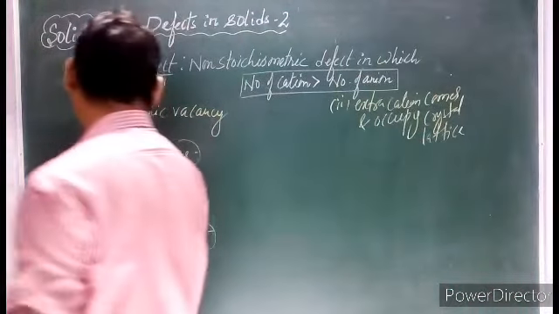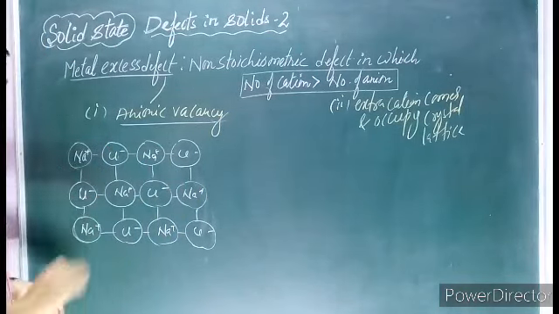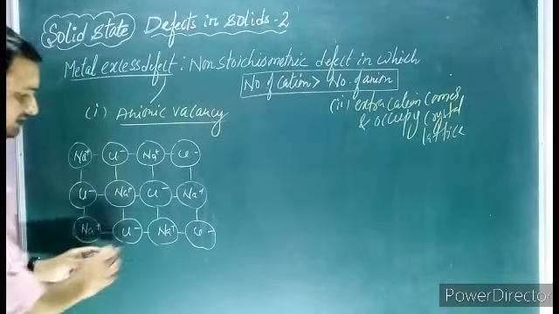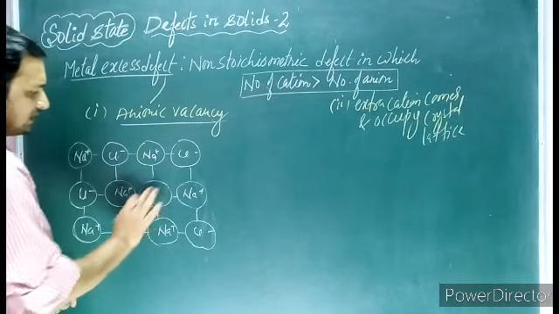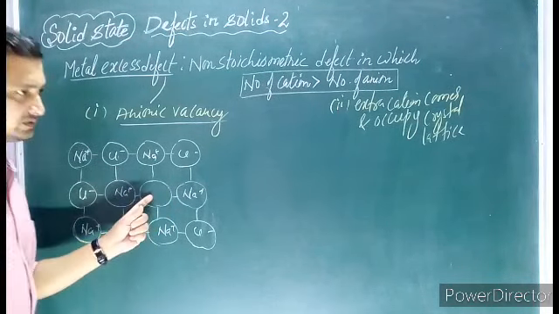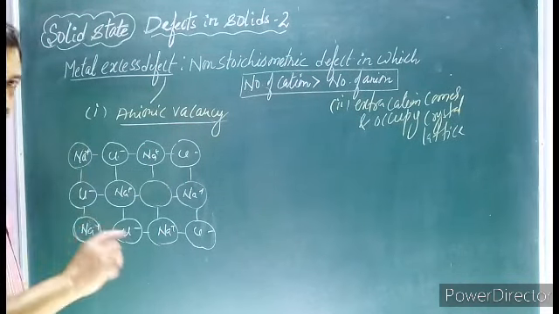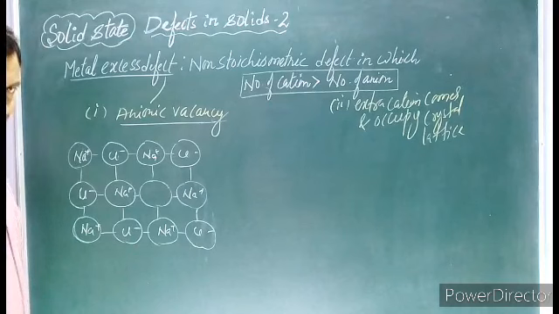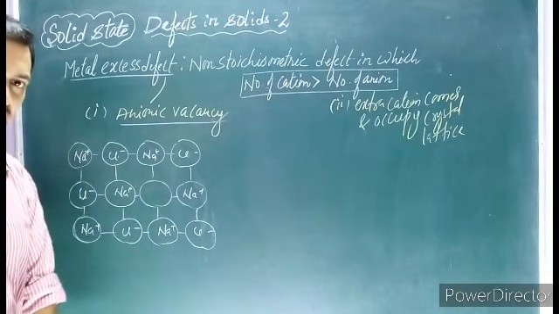Anionic vacancy. Suppose you see here, in this crystal of NaCl, due to any reason, the Cl minus ion leaves the crystal. If it leaves the crystal, you see here, students, the number of cations becomes more than the number of anions.